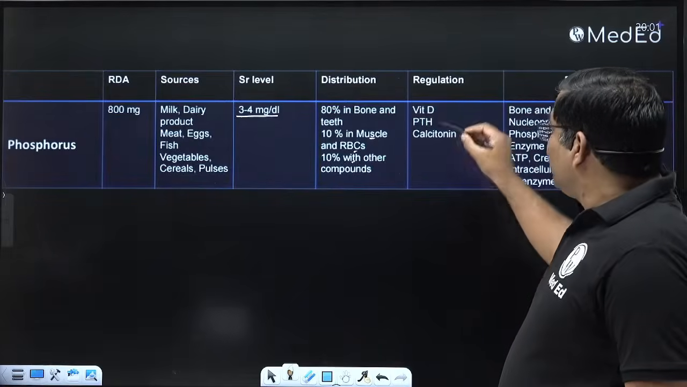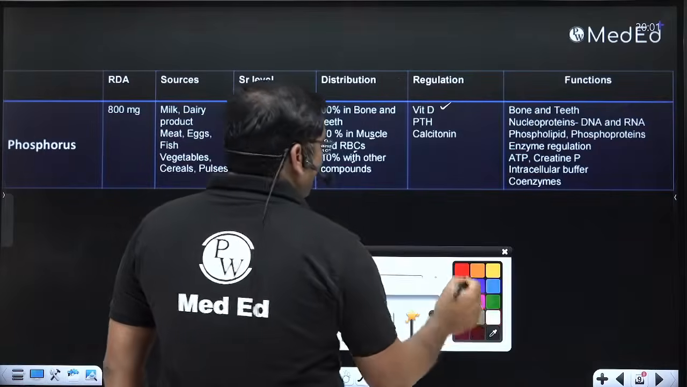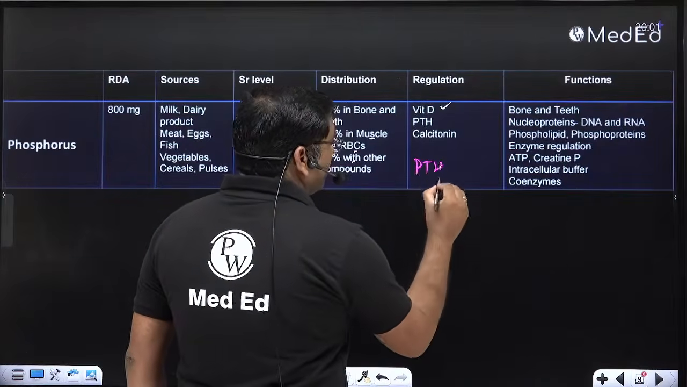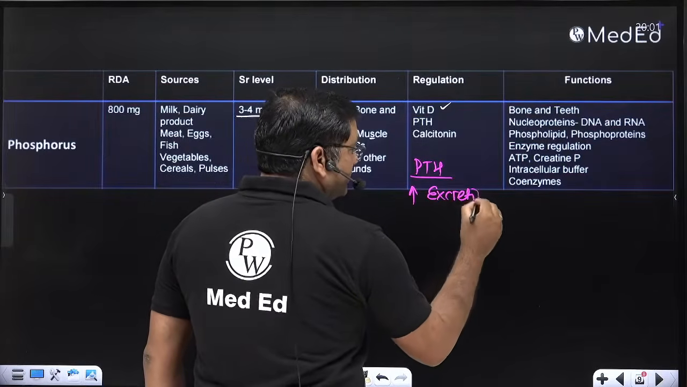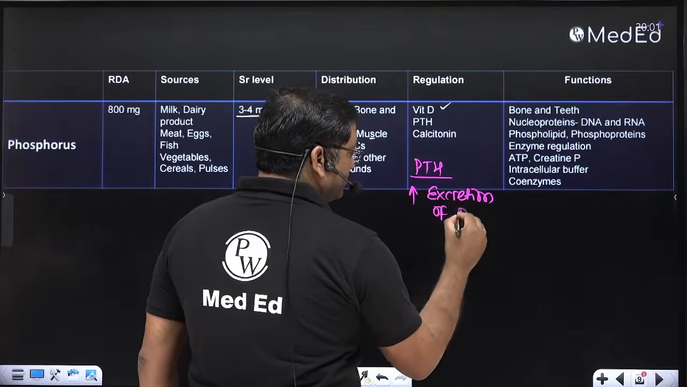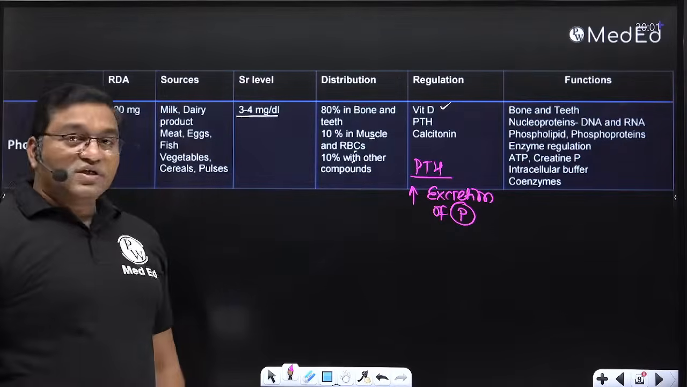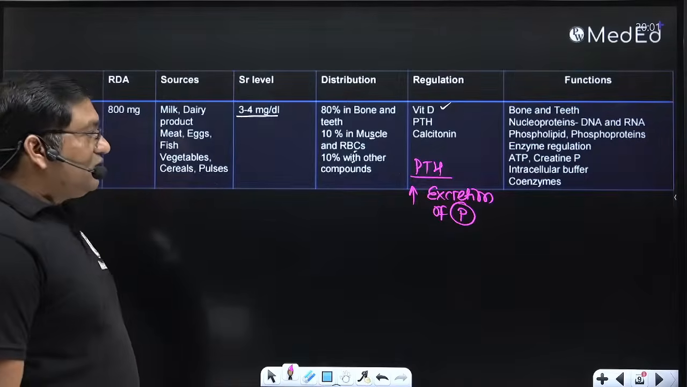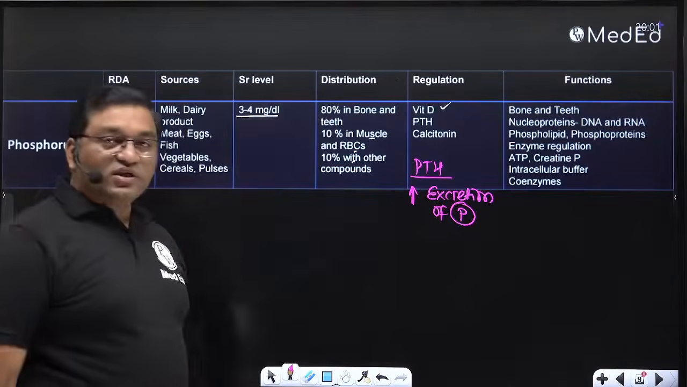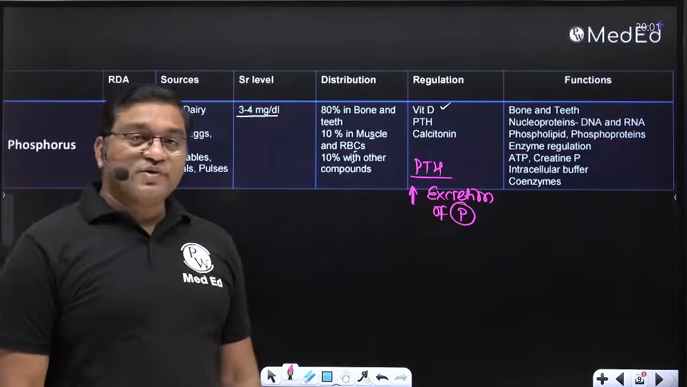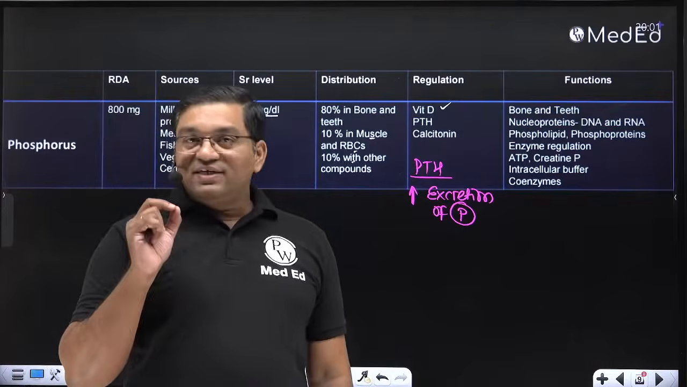This is regulated by vitamin D, calcitonin, and parathormone. But remember here, the parathormone PTH increases excretion of phosphorus. Parathyroid hormone causes excretion of phosphorus from the renal tubule. It acts on the renal tubule and decreases the reabsorption of phosphorus. So it is important for bone and teeth formation.